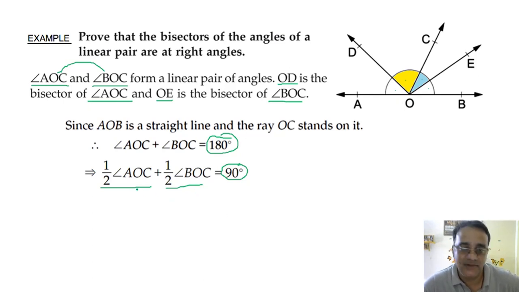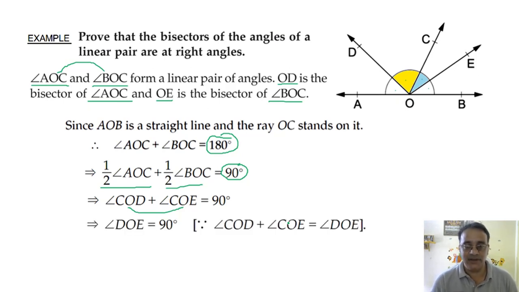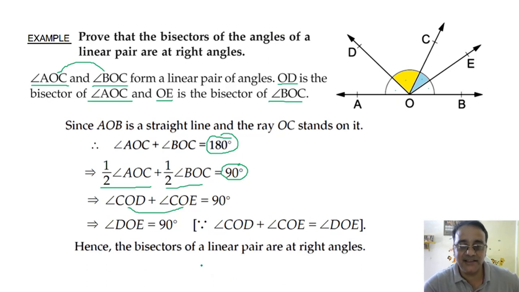Half of angle AOC is replaced by which angle? Angle DOC. Right. And half of angle BOC we are going to replace by angle COE. Right. And if we add these two angles, what are you going to get? Angle DOE, because the sum of these two angles is angle DOE. So hence the bisectors of a linear pair are at right angles. So this is the proof of this question.